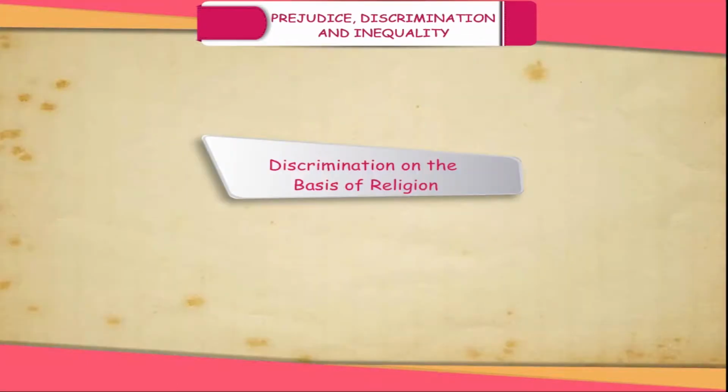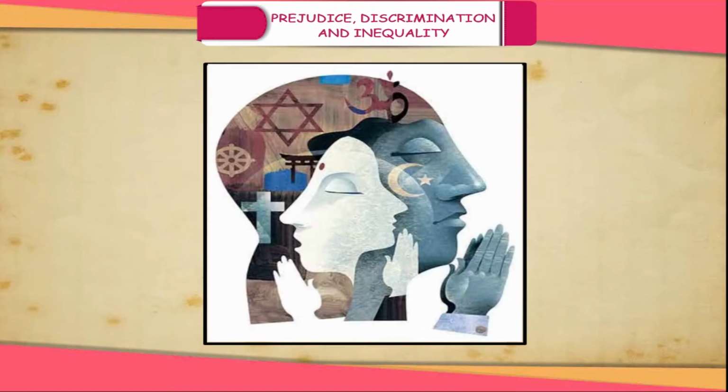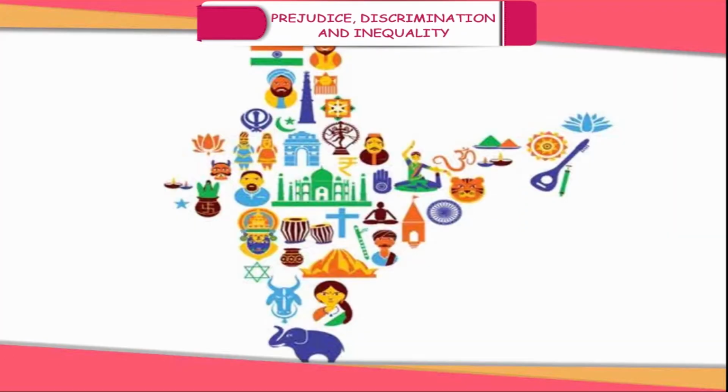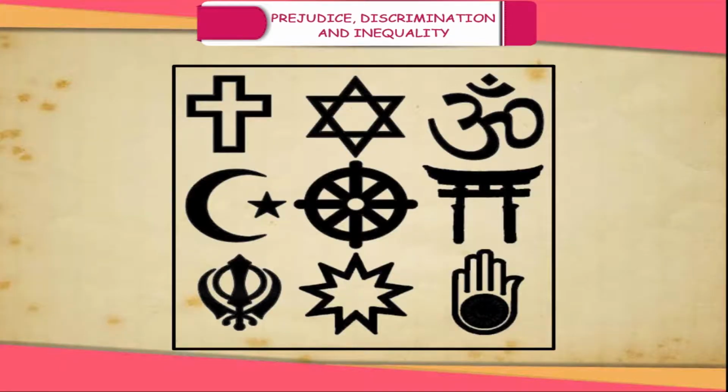Discrimination on the basis of religion. Nowadays, this kind of discrimination has become a very sensitive issue. Imposing one's superiority over other religion is very common these days. India is a secular country, that means officially the government will be neutral in terms of religion. All the religions are equal before the eyes of law. Government will neither be biased nor opposed to any religion.